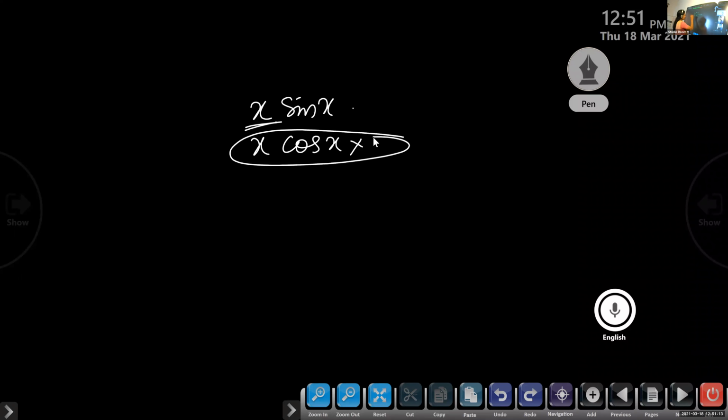How many functions are here? Two functions. And the two functions are in sum, or product, or quotient? Product. If it is a product, when we differentiate, which rule do we have to use? UV rule. What is the UV rule? Product rule. This is UV, isn't it?